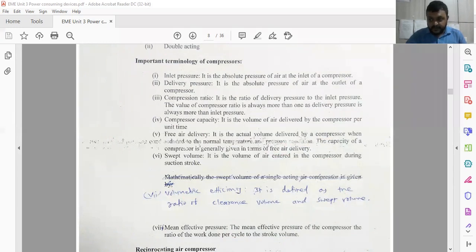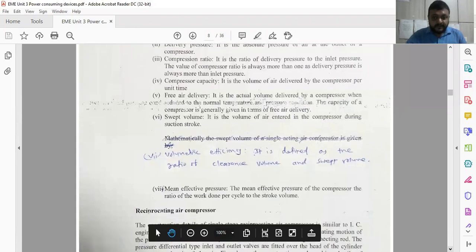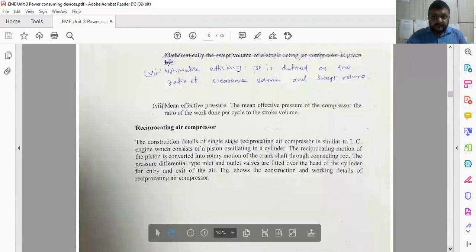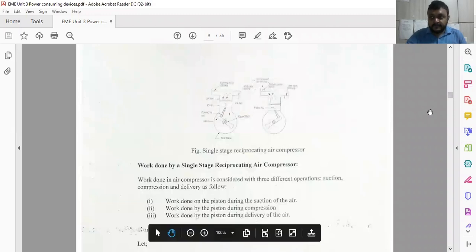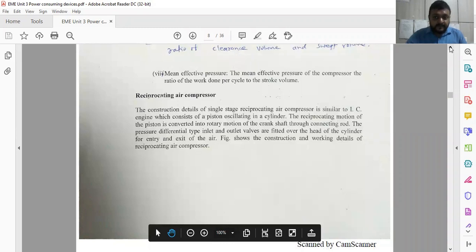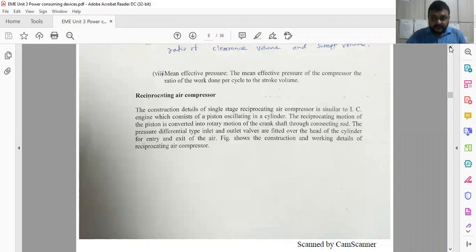Now you have to see different kinds of compressors one by one. We have the reciprocating air compressor. Reciprocating air compressors are of single stage or double stage, say multi-stage, and they are exactly similar in construction to the IC engine, in which one cylinder is there, inlet valve, outlet valve, and inside the cylinder a piston. The piston is connected with the connecting rod and crank and so on. But the effect is reverse.